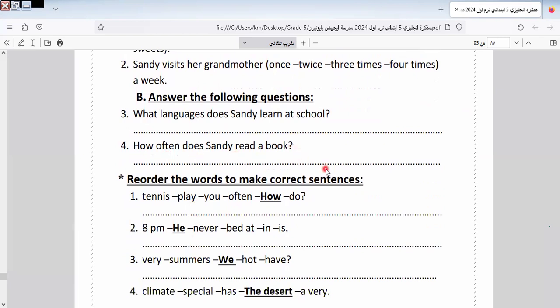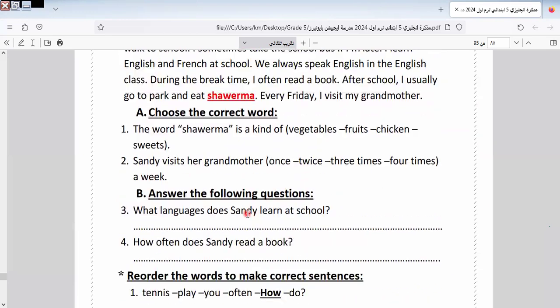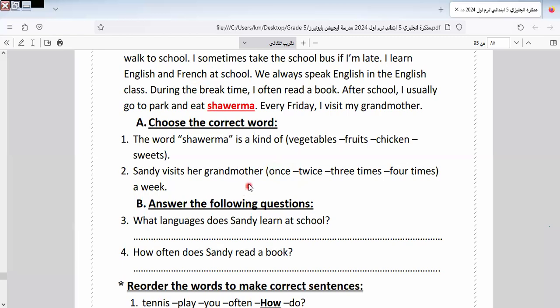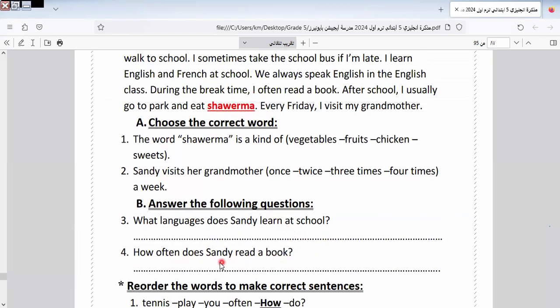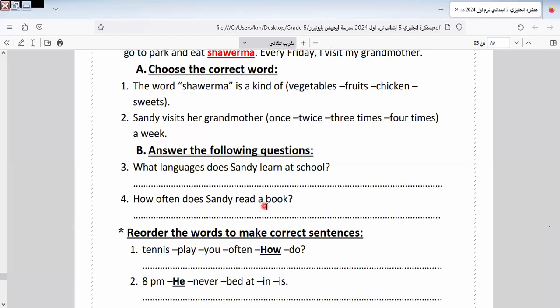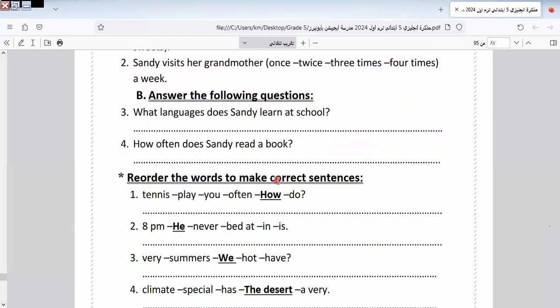How often does Sandy read the book? How often does Sandy read the book? So it will be during the break. During the break time. How often? It will be once a day. Sandy reads the book during the break time. Okay, during the break time.